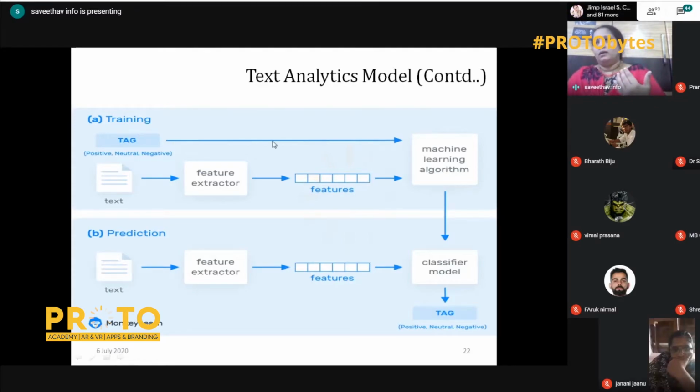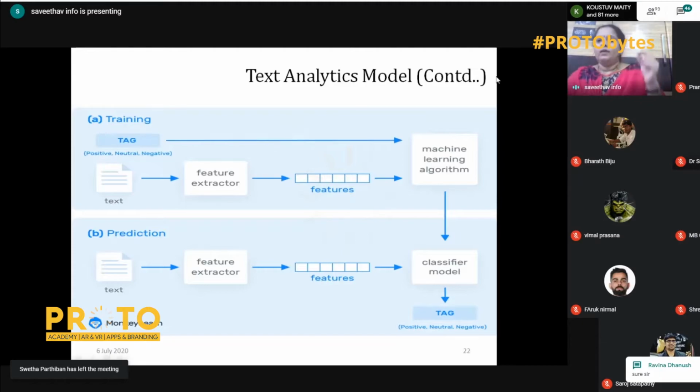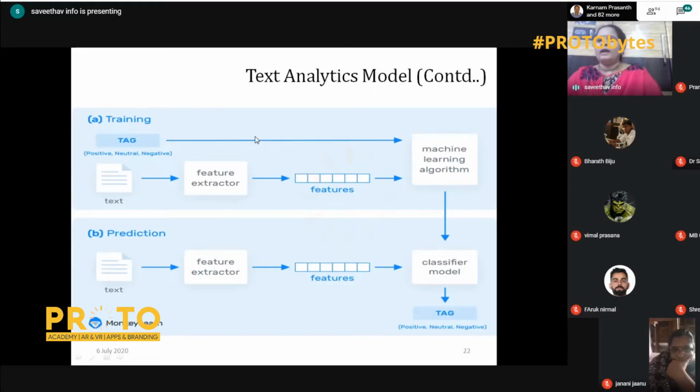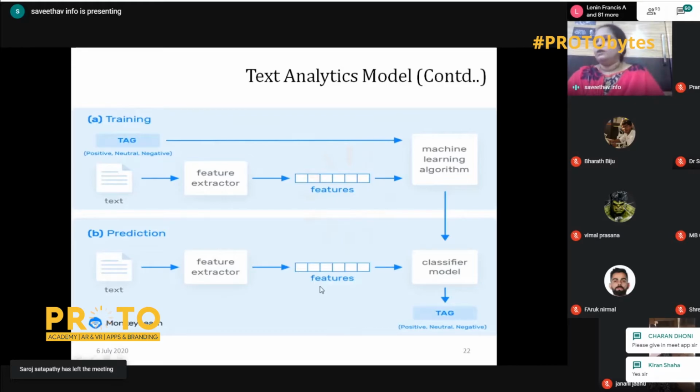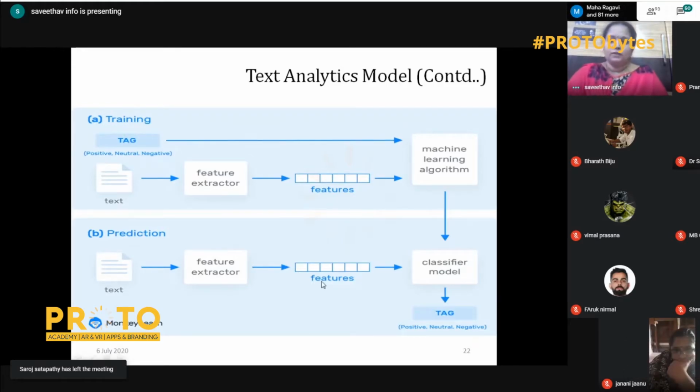When we were small kids, we didn't know English. We were trained to learn English. We were trained to learn the grammar of English, then we were trained to write, and then we were trained to read. Similarly, we have to train the machine learning algorithm before performing text analytics. For training, I have to give the input: what labels I should divide, what nature you want me to train on, what algorithm I have to use. Everything should be specified by the text analyst. And after training, once my rule is set, if any new data is given as input, I can process the data. That is the objective here.